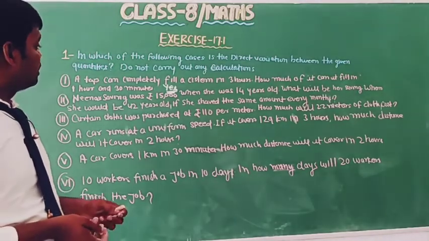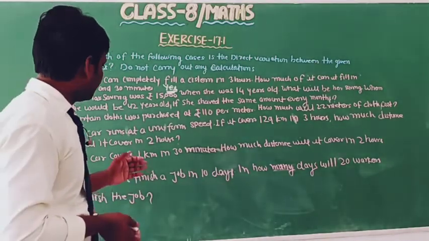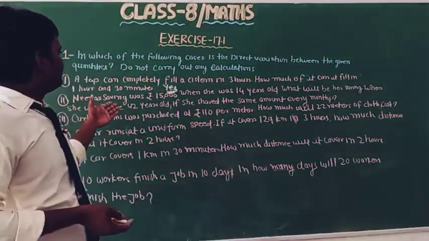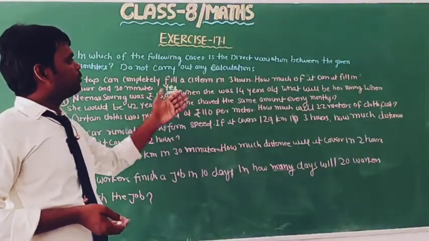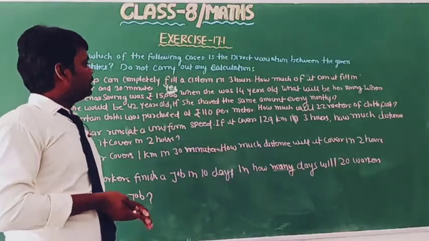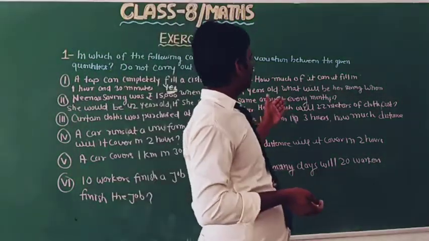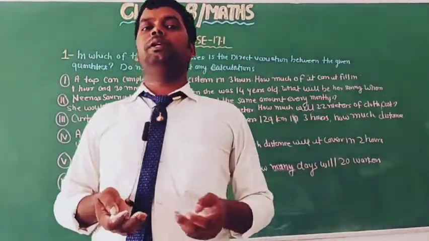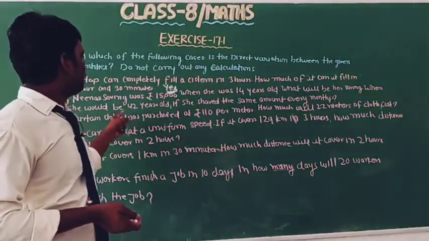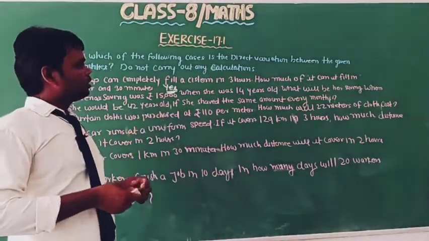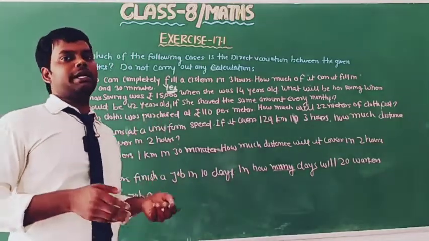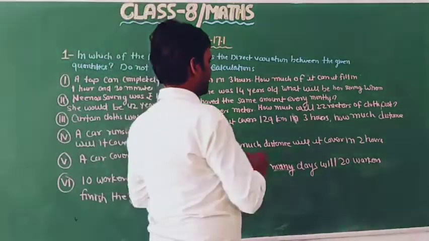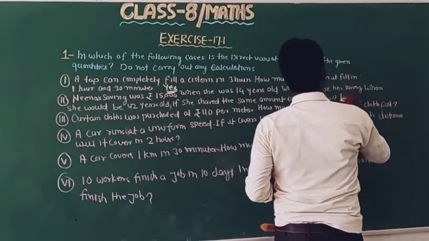So here in this question there is no direct variation. So now write no.